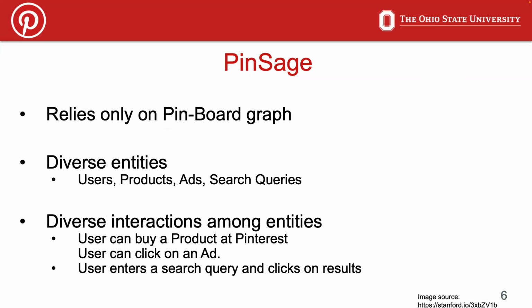Now, the current version of PinSage, however, only relies on the pin-board graph to learn the embeddings. But at Pinterest, they have multiple entities such as users, ads, products, and search queries. And there exist diverse interactions among these entities, such as a user can buy a product at Pinterest, or a user can click on an ad, or a user can enter a search query, observe the search results, and then click on one of the search results.